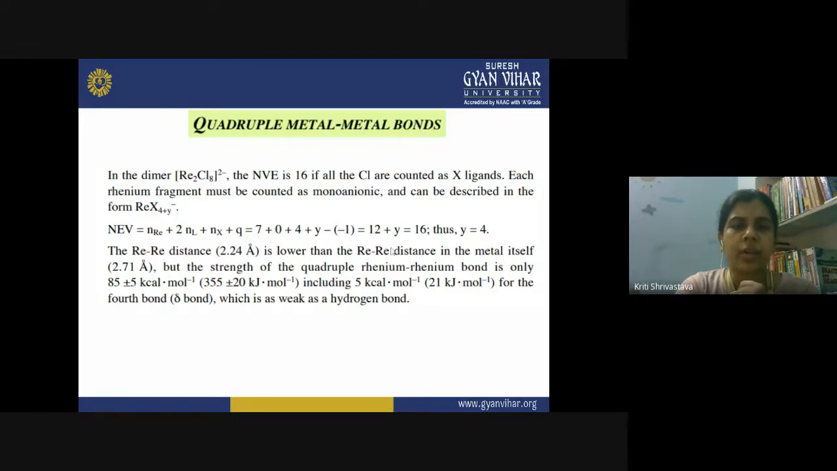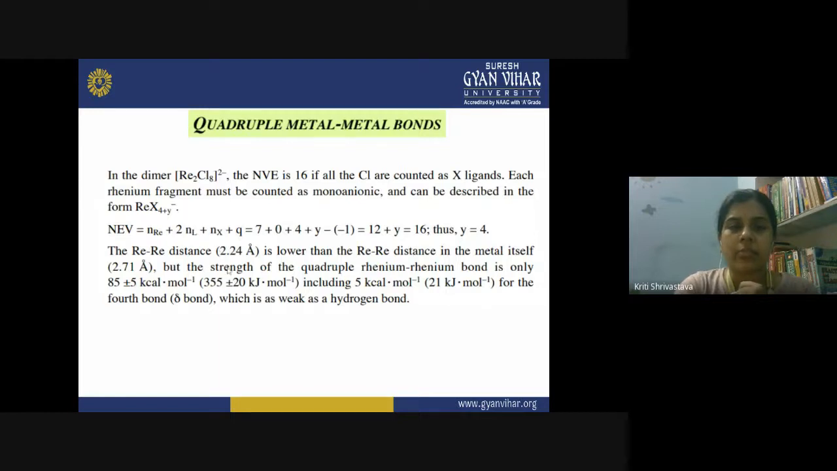So when you calculate this, a total of 16 electrons are present. So you get Y equal to 4. So this says that 4 bonds are present between the two rhenium atoms. So the rhenium-rhenium distance, that is 2.24 angstrom, is lower than the rhenium-rhenium distance in the metal itself. In the metal itself it was 2.71 angstrom, but this becomes much shorter when they are combined by the quadruple bonds and form a bimetallic complex.